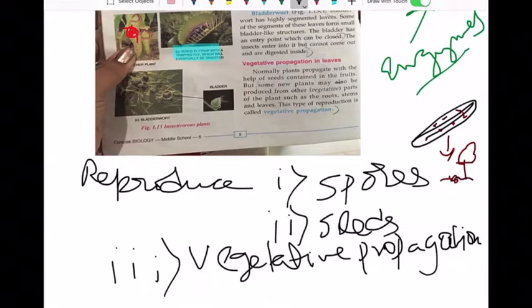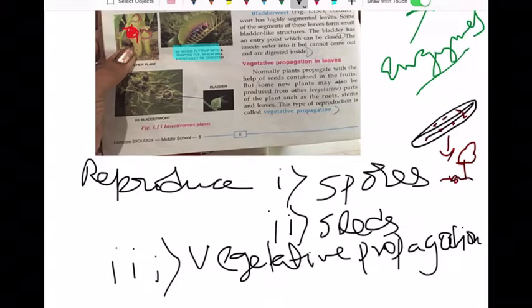Then you have strawberries. Strawberries are runners, they grow from the stem. And then we also have rhizome. Rhizome is also a kind of stem, that ginger grows from. Potatoes grow from the tuber of the potato. It is on the skin of the potato, where you see the eyes. There you will see the green colored parts. Sometimes those are called tubers. Potato grows from there. That is also a stem.